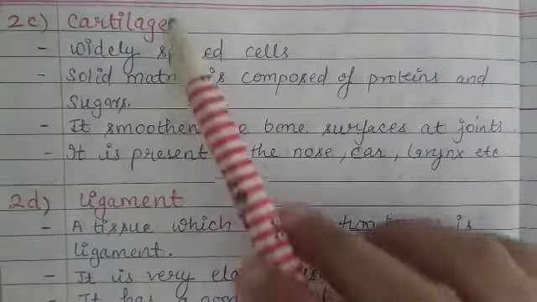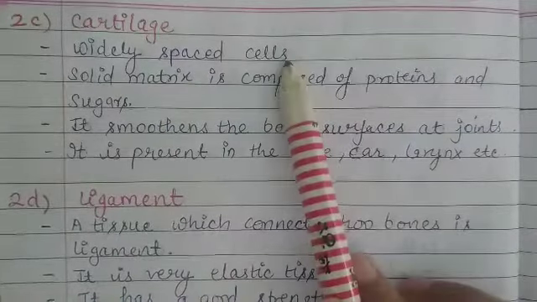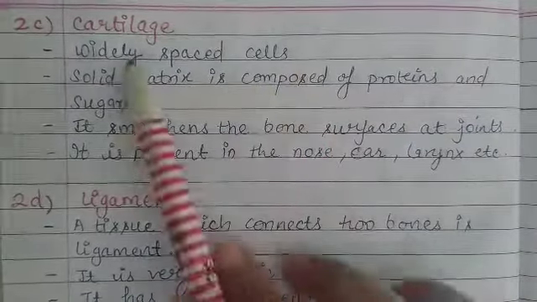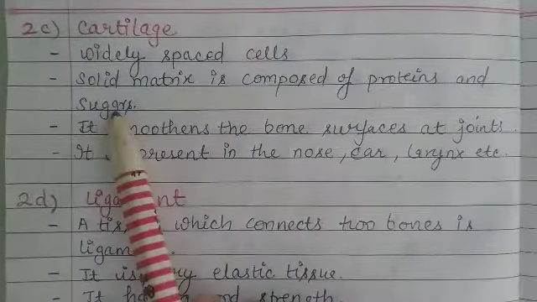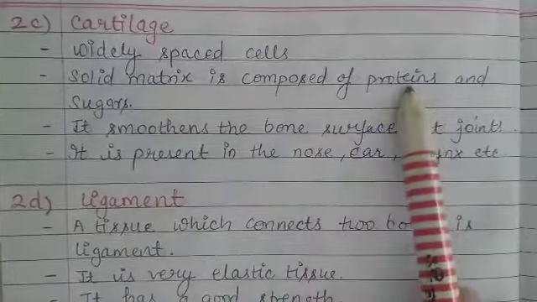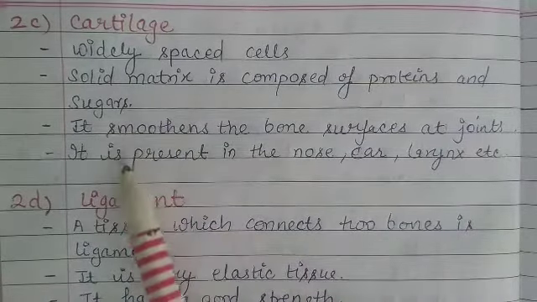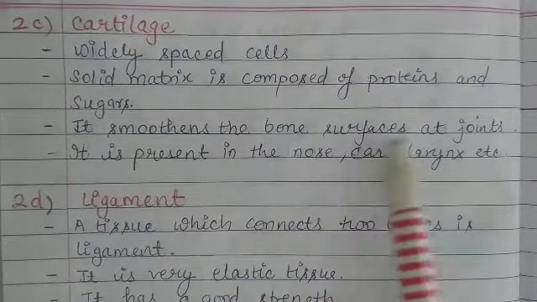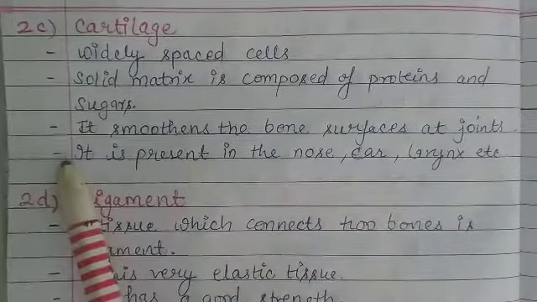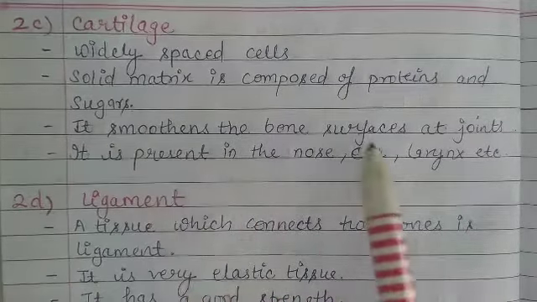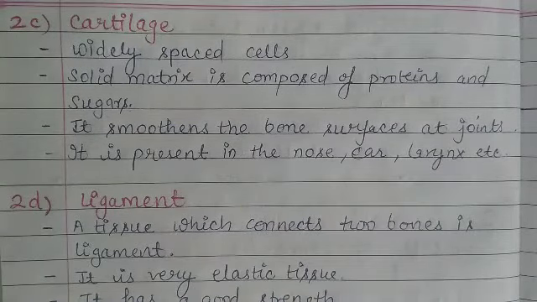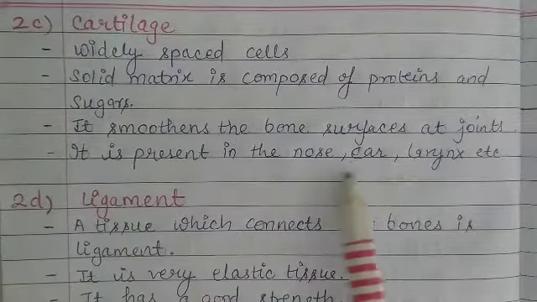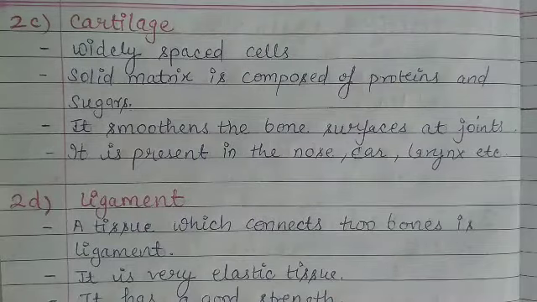Now third example is cartilage. Widely spaced cells, means there is a lot of space between cells. Solid matrix is composed of proteins and sugar. Now this matrix is made up of proteins and sugar in cartilage. It smoothens the bone surface at joints. Means the function of cartilage is to smooth the surface of bones at joints. It is present in the nose, ear, larynx, etc.